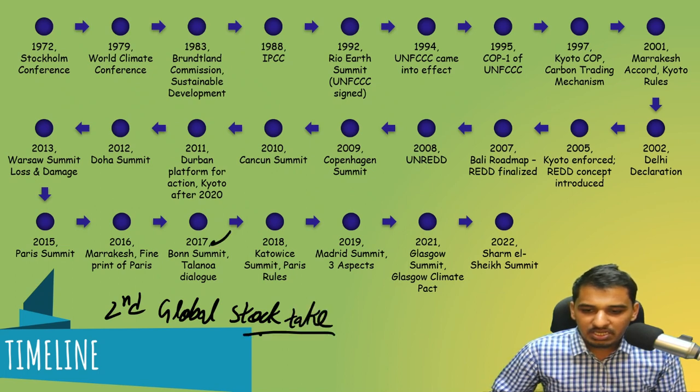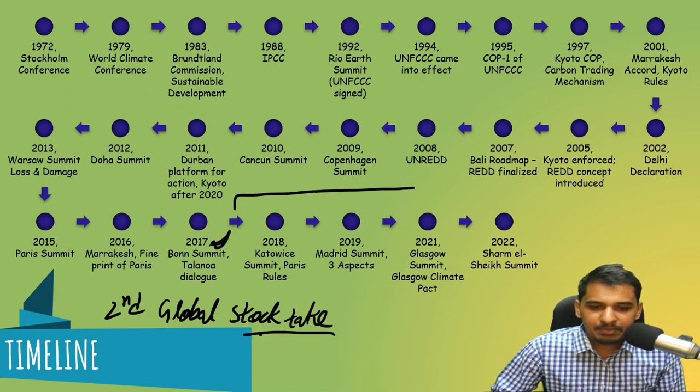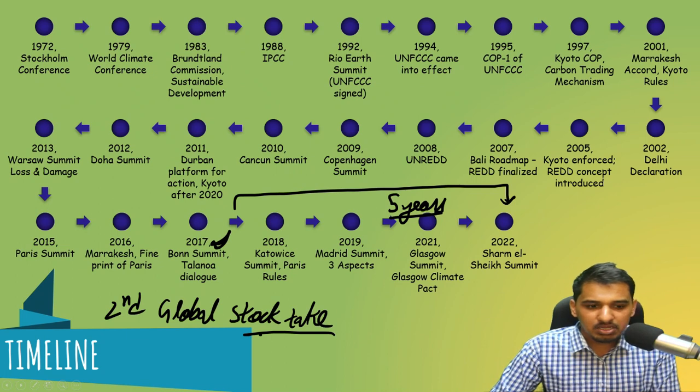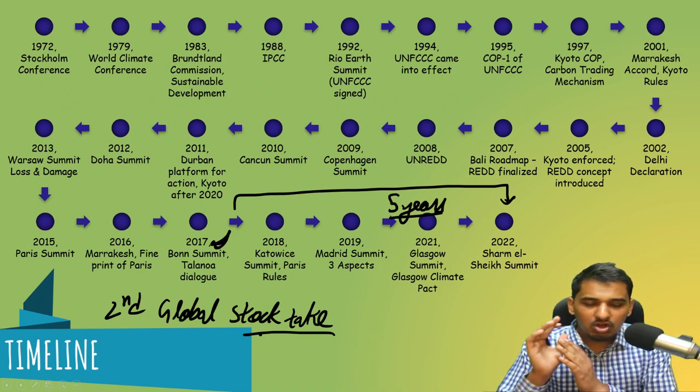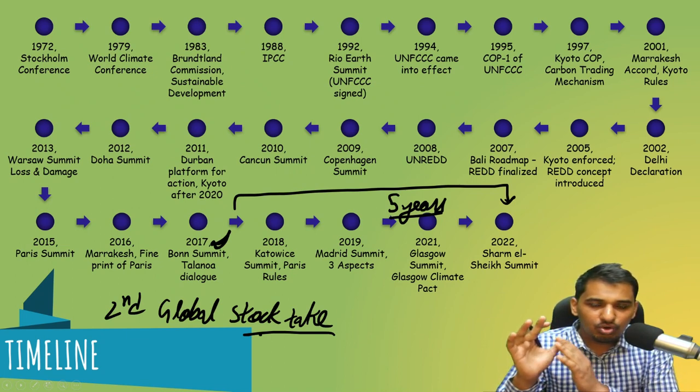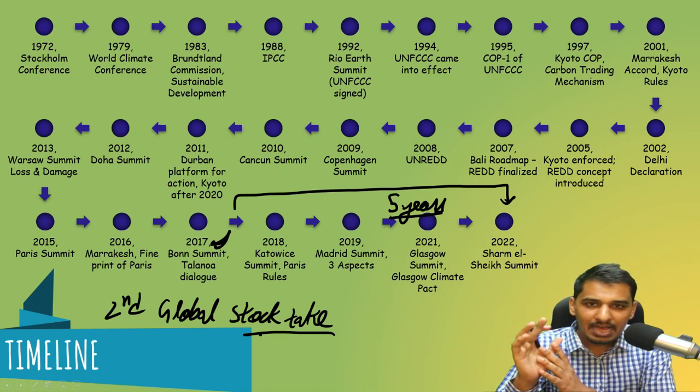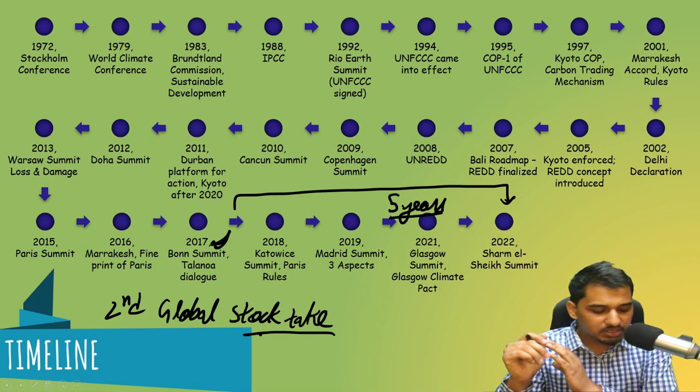First we have seen here that stocktakes will happen after every 5 years. We'll study this in more detail, but after every 5 years, a stocktake will happen. So Sharm el Sheikh talks about the second global stocktake which will happen. First thing is that.